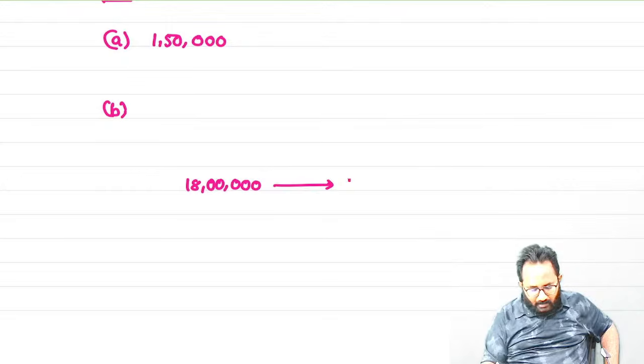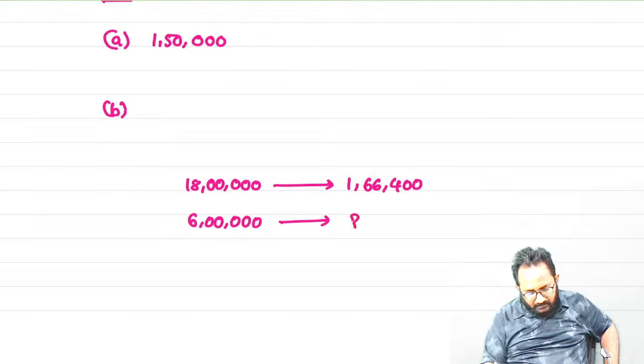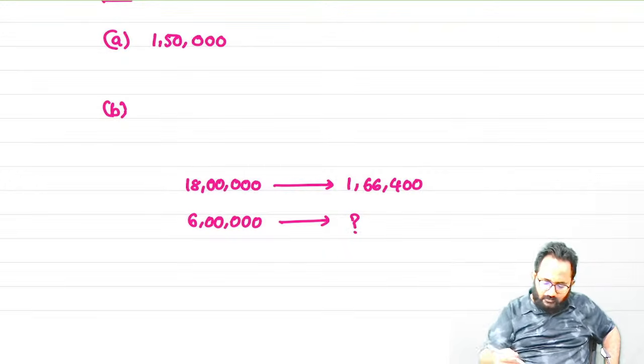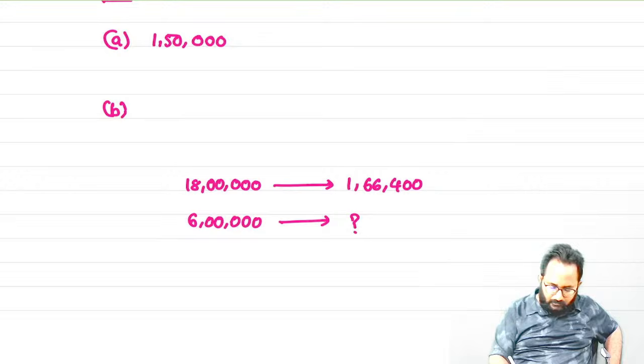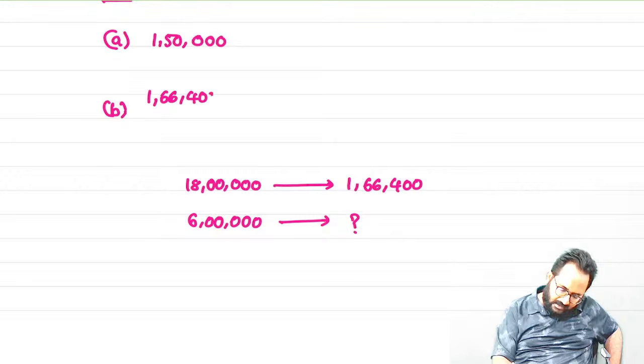Ma, 18 lakh related. Yes, ma. How much did we pay in India? 1,66,400. If 6 lakh is taxed in India, how much can we collect? Simply, please do the cross multiplication also. Yes, ma. 1,66,400 is related to how much, ma? 18 lakh.